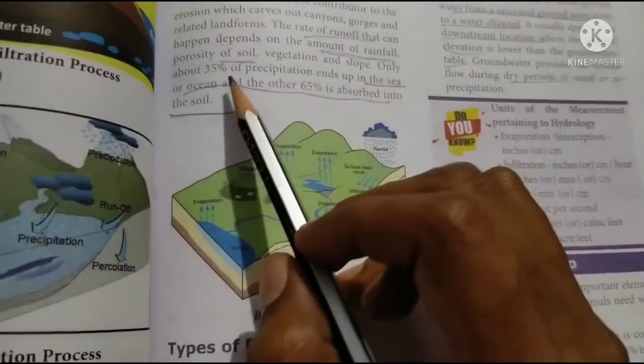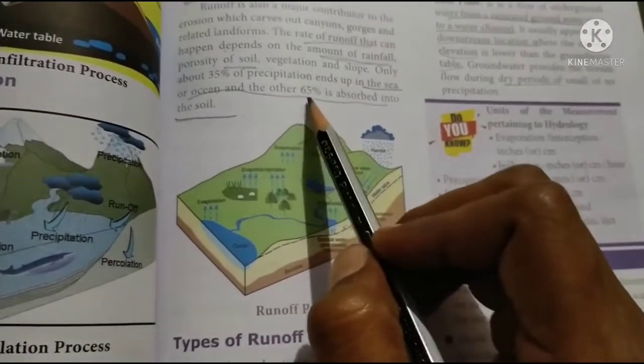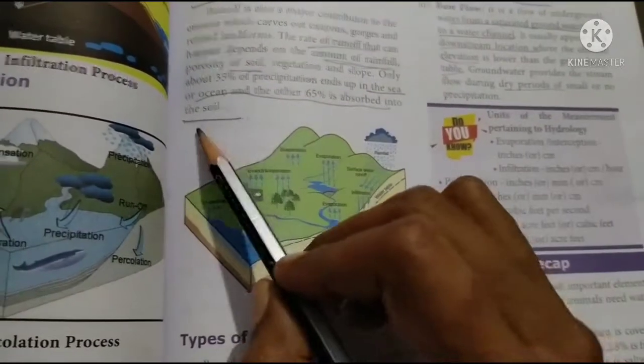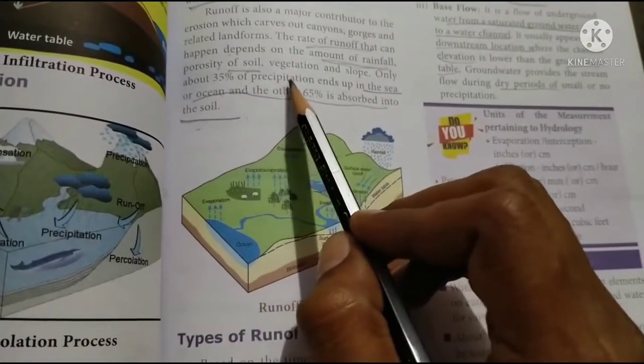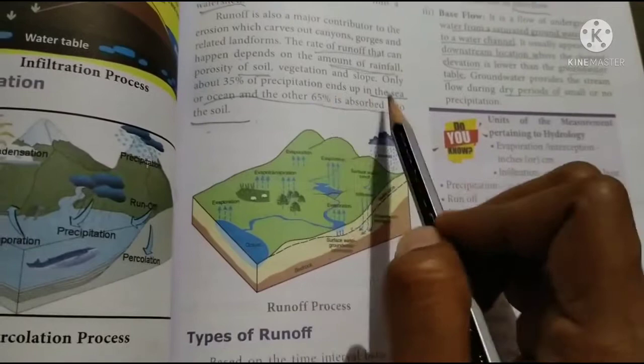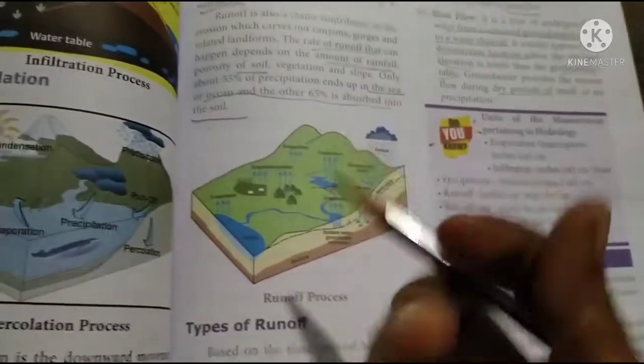And only about 35% of the precipitation ends up in the sea or ocean, and the other 65% is absorbed into the soil. So 35% of precipitation, okay, ends in the sea or ocean, and the other 65% is absorbed in the soil. Okay, which is absorbed by the soil only.